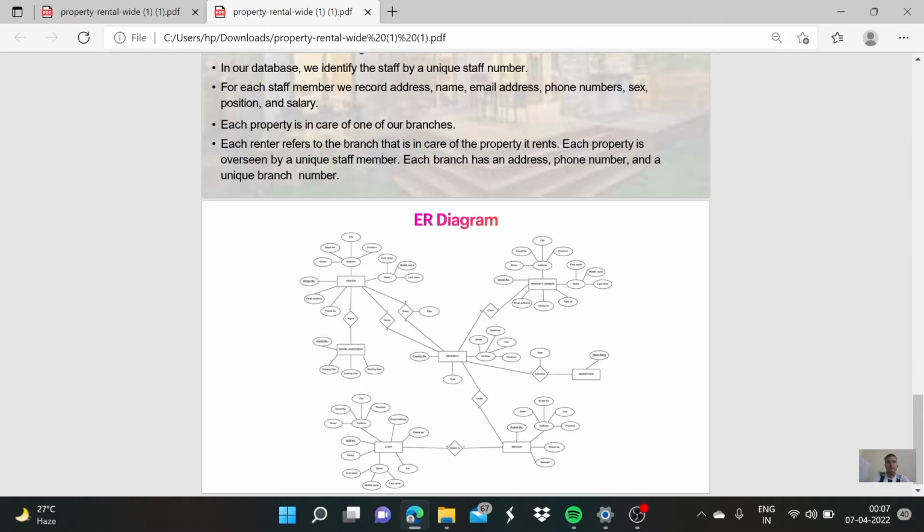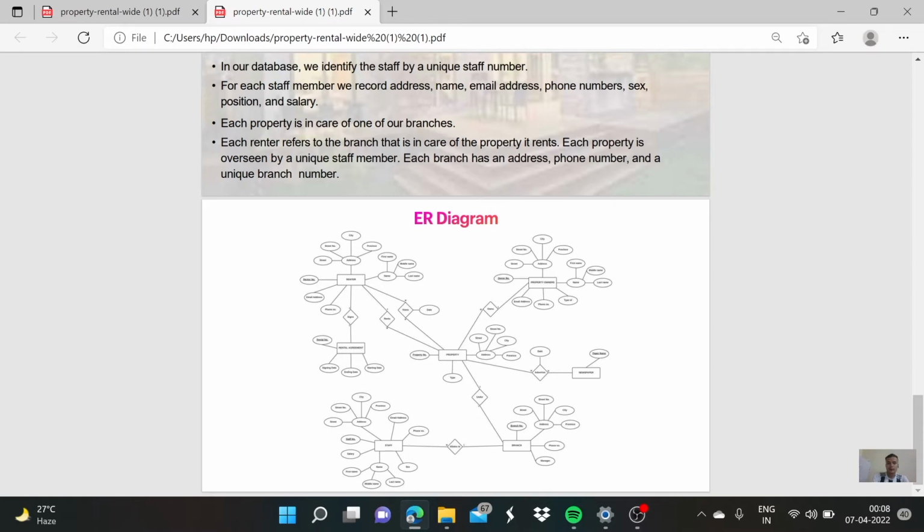Each property is in the care of one of our branches. Each renter refers to the branch that is in care of the property it rents. Each property is managed by a unique staff member. Each branch has an address, phone number, and a unique branch number.